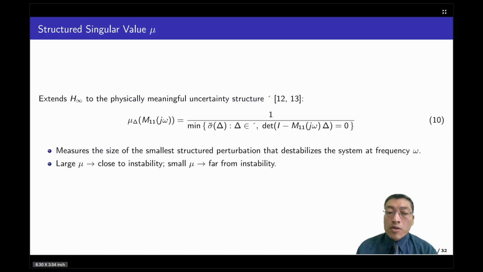However, the structured singular value, mu, is more precise. It restricts the uncertainty to our actual 6 parameter structure. That makes it less conservative, and critically, it tells us not just how much uncertainty destabilizes the system, but which combination of parameters does it.